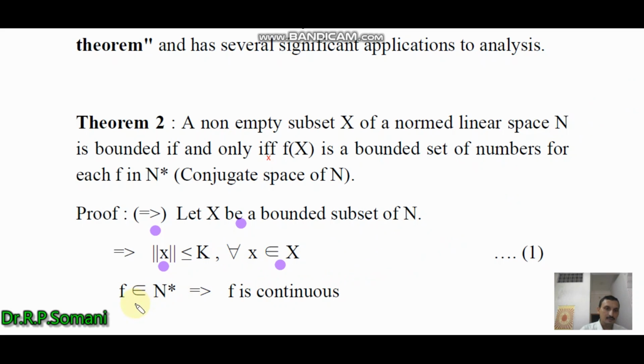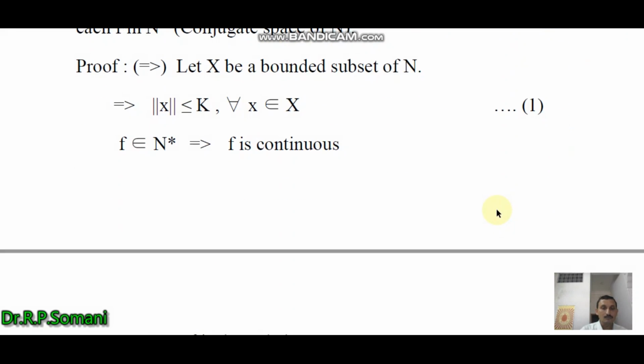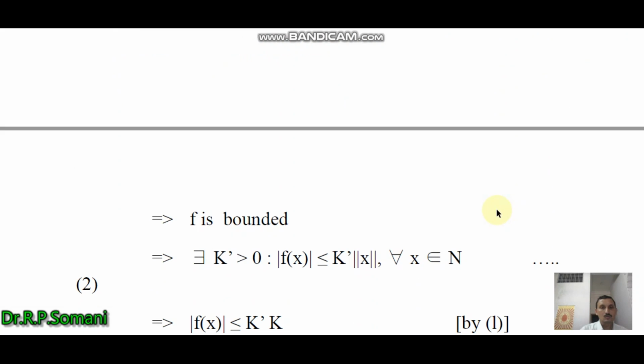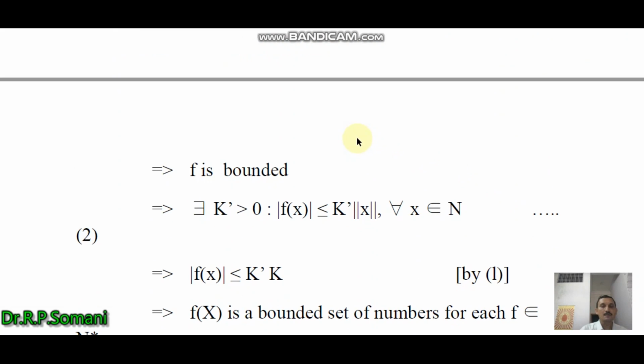Now let f belong to N star. Therefore, f is a continuous mapping.